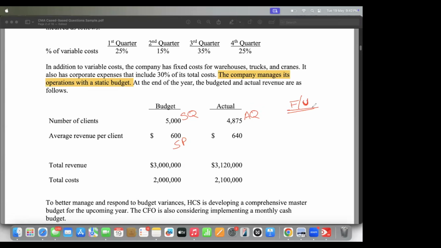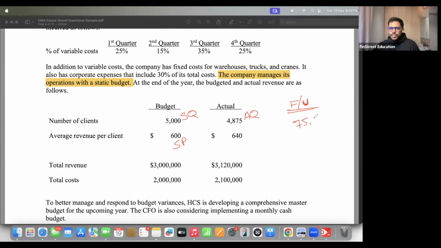75,000. 75,000 unfavorable. 75,000. And when we are comparing this, what number should we compare? I'll give you a simple hint. We were supposed to sell to 5,000 clients, but we only sold it to 4,875. So have we done well or have we done badly?